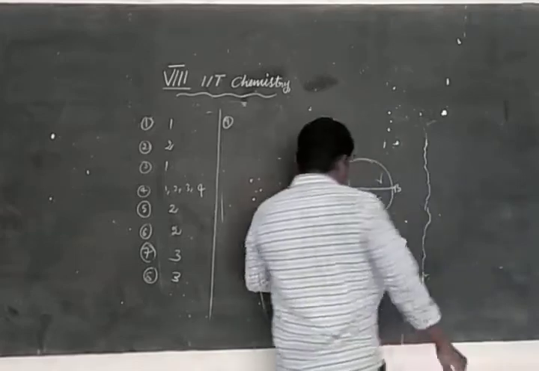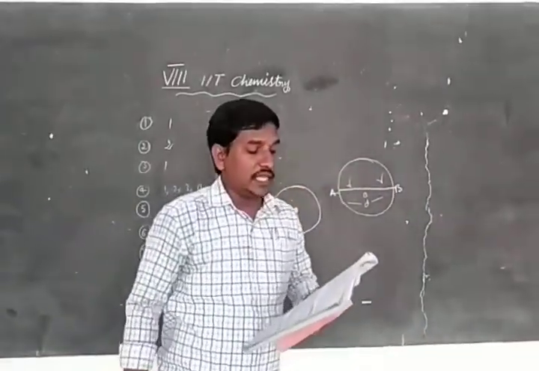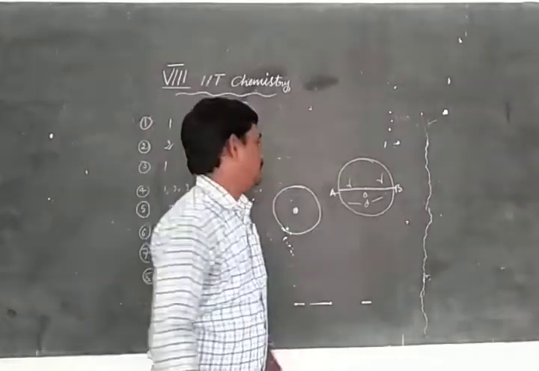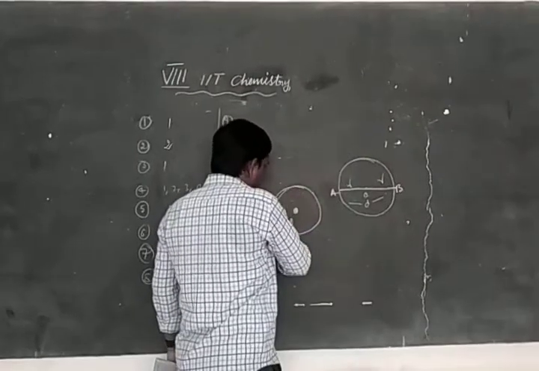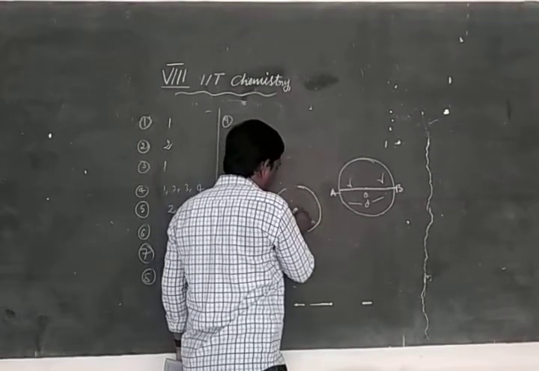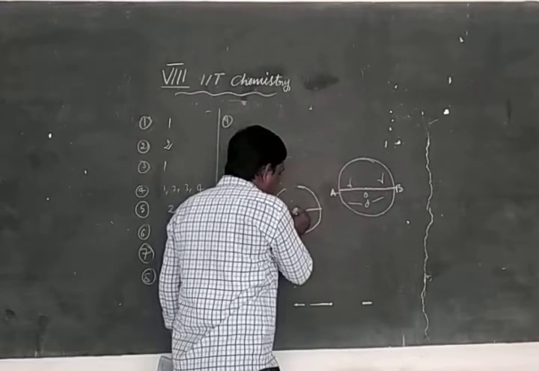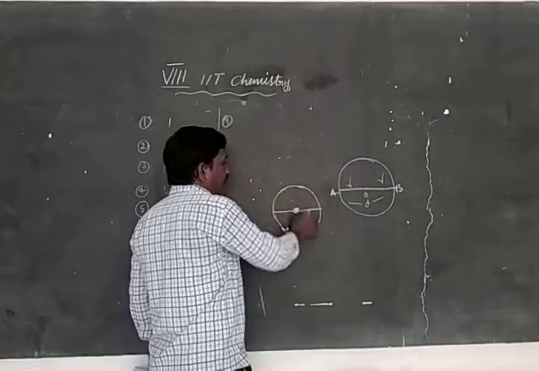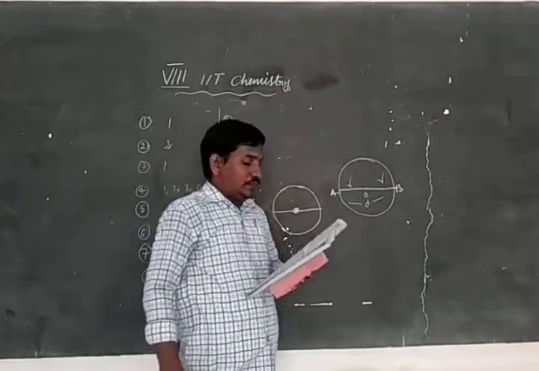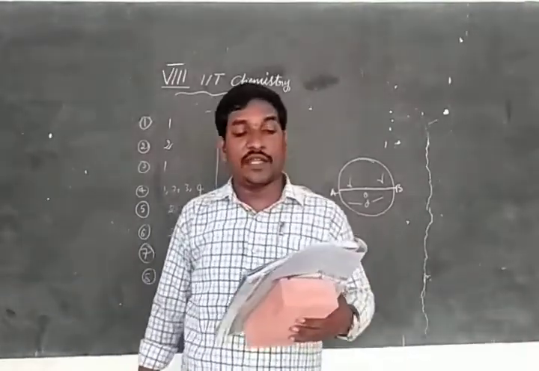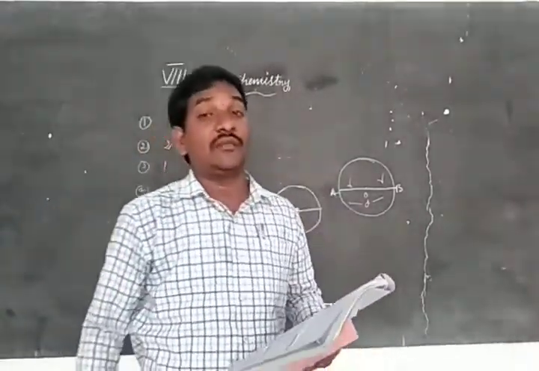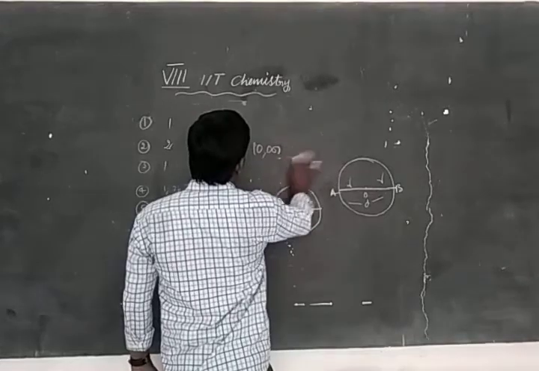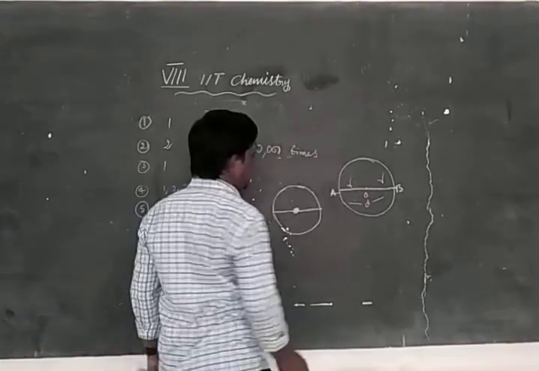diameter. The diameter of nucleus of an atom is 10,000 times smaller than the diameter of an atom. This is an atom. What is the diameter? This is the diameter. It is nucleus. It's very small compared to the diameter of the atom. So the diameter of nucleus of an atom is 10,000 times smaller than the diameter of the atom. 10,000 times. Next.